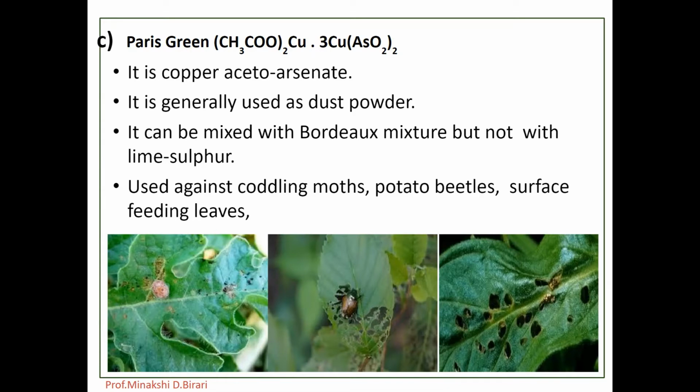So Paris green is a copper acetoarsenate compound and it forms a heavy powder settling in water unless it is well agitated. So generally it is used as a dust powder.